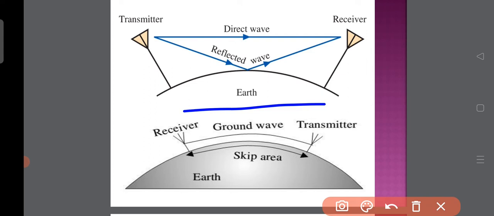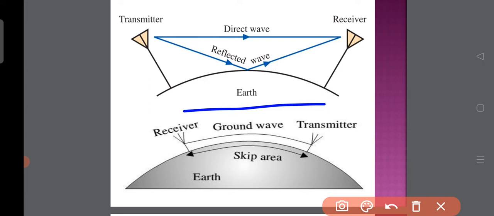In this propagation, the signal wave slides over the surface of the earth. Therefore, the loss in this type of propagation is large, and hence its range is short. The general frequency range of ground wave propagation is 530 kilohertz to 1710 kilohertz.